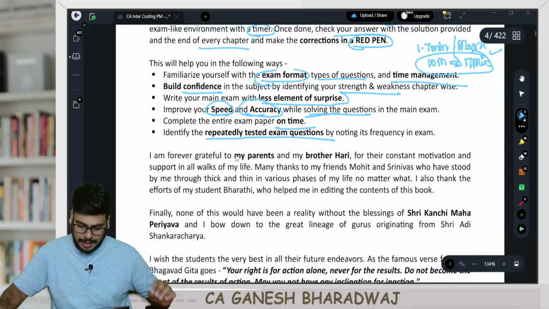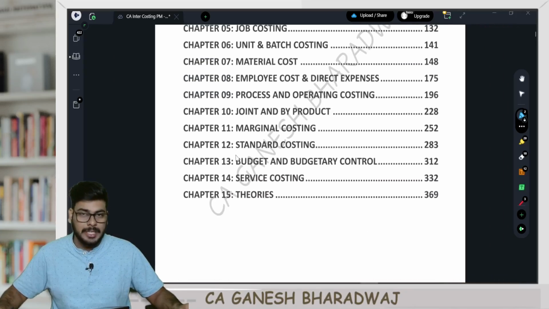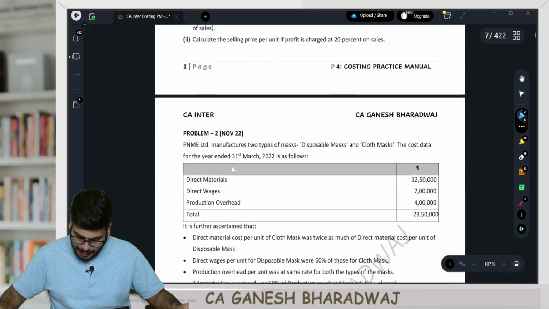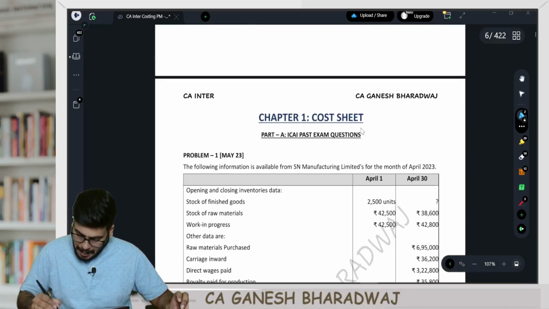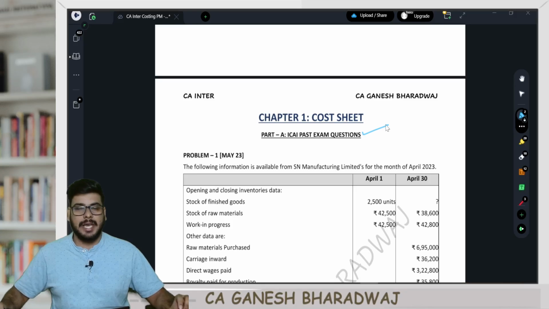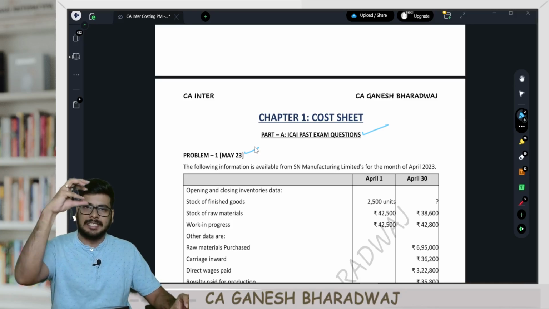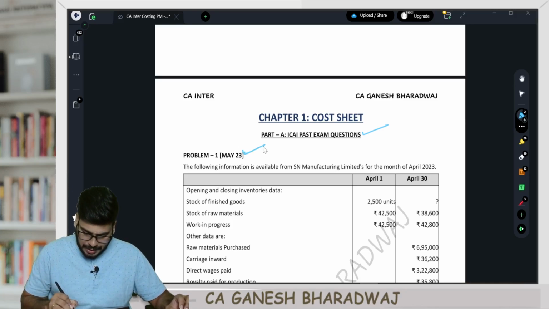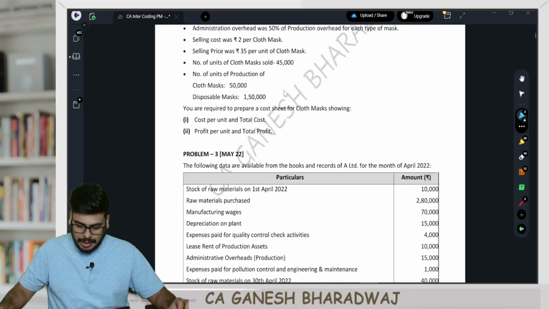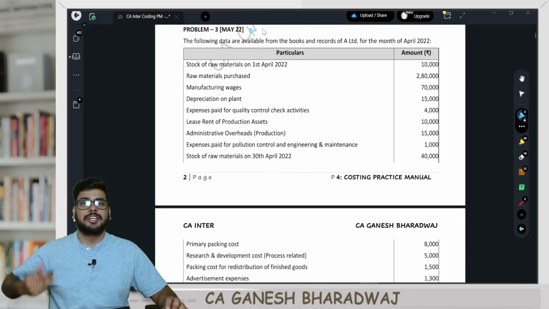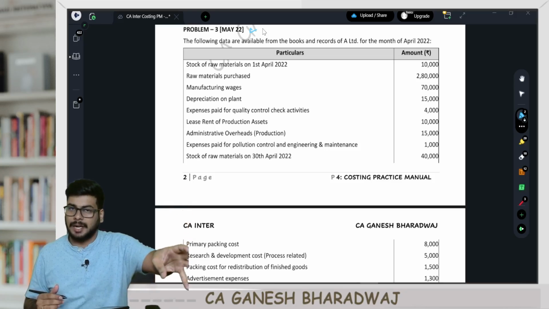So what do you mean by this? Now see here, we have provided chapter wise page number reference also. In every chapter we have this: Part A will be past ICAI exam questions, right? So the latest available suggested answer, we have first kept it. For instance, May 2023, then we have November 22, then May 22, and so on. It goes in descending order, which means the latest available exam questions are kept first.